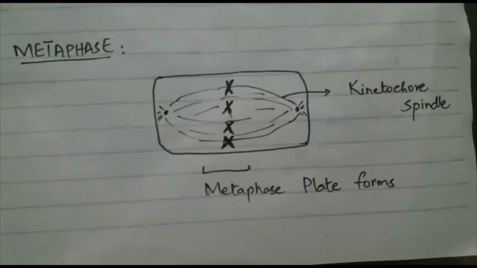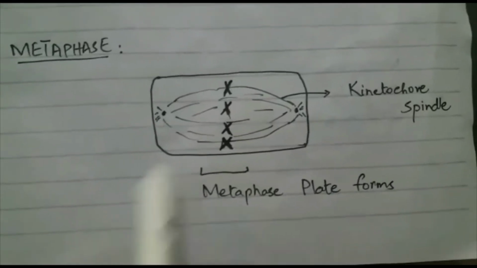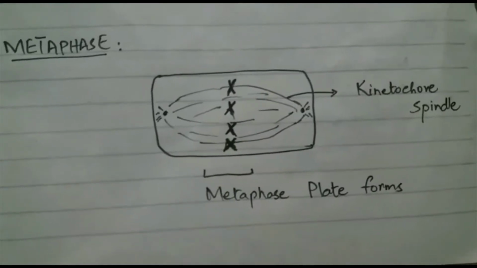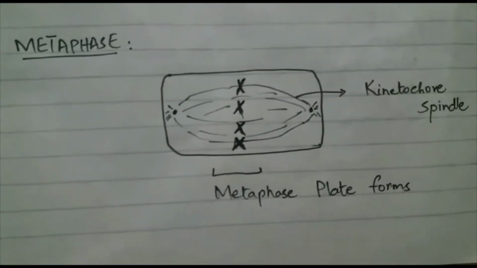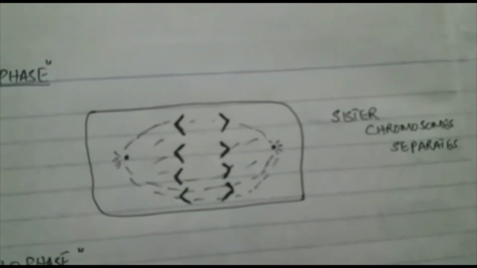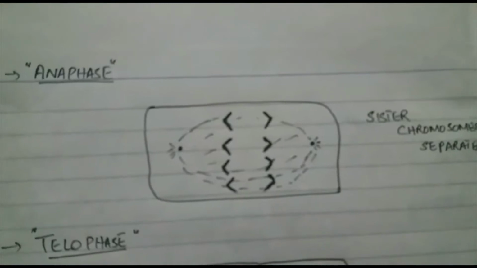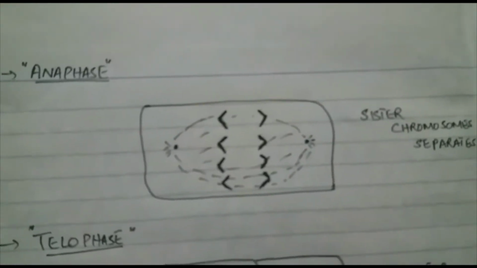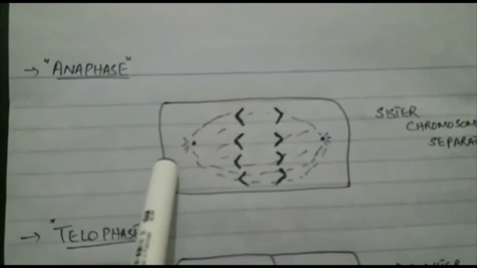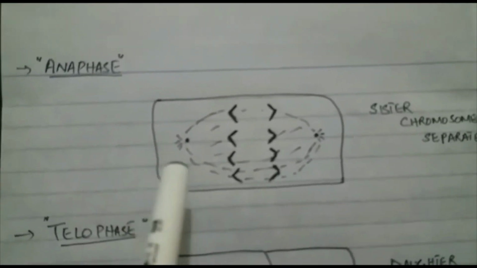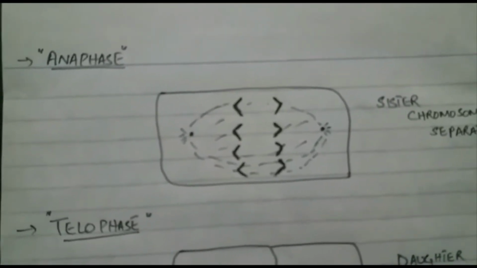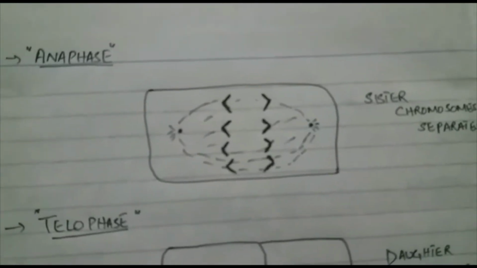The second phase is metaphase. In metaphase, the chromosomes arrange themselves along the equator of the cell and form the metaphase plate. The third phase is anaphase. In anaphase, when a kinetochore spindle fiber connects with the kinetochore of a chromosome, it starts to pull towards its originating centrosome. The pulling force divides the chromosomes, and they start separating and moving towards opposite poles.